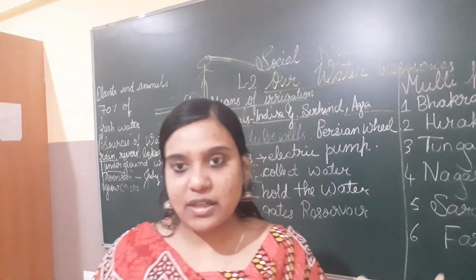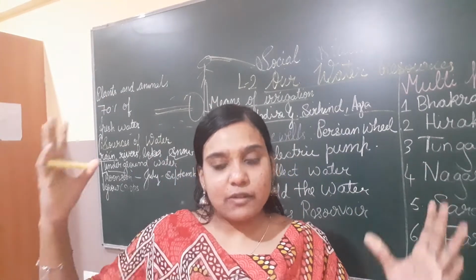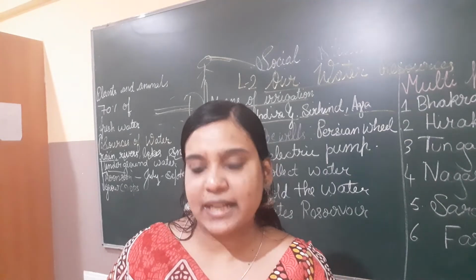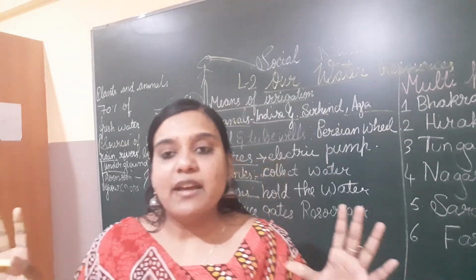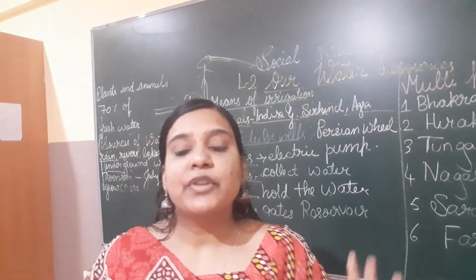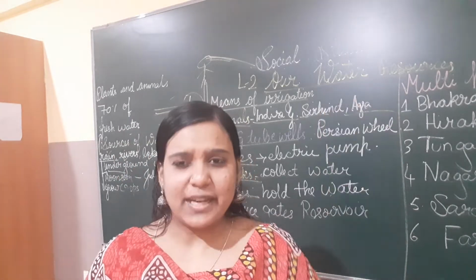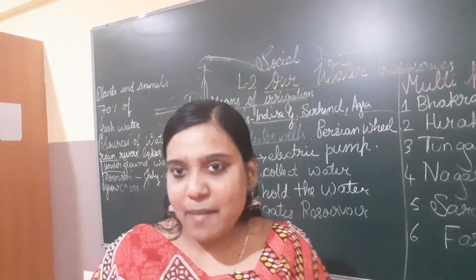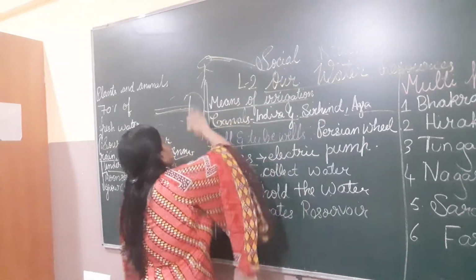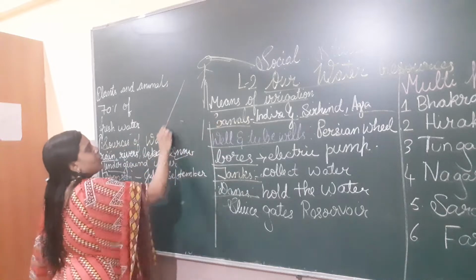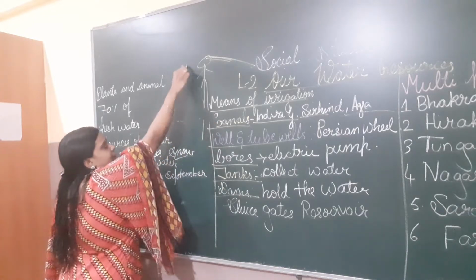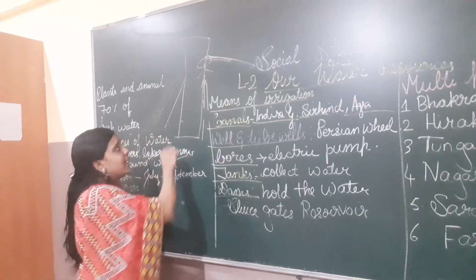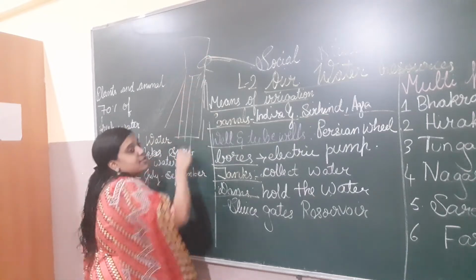If we construct dams, where will the water be? They create a reservoir. A reservoir is an artificial lake, a man-made lake. The water will be in the reservoir, in that artificial lake. The water will not be there, here they will make a big wall, and here we will have sluice gates.